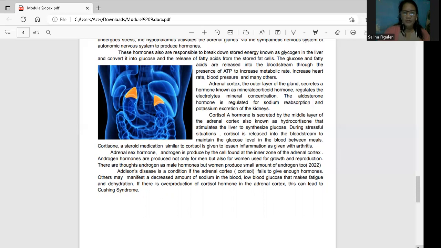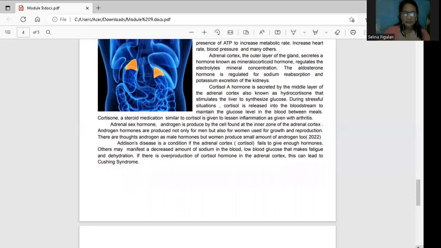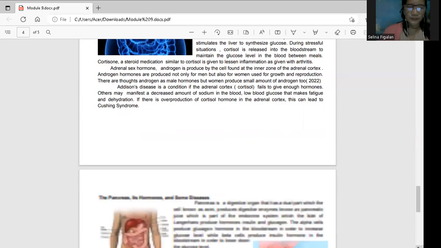If there is an overproduction of cortisol in your adrenal cortex, this may lead to Cushing syndrome. Okay, so yun yung under ng di bang sabi ko is that the cortisol is responsible for the metabolism and your Cushing syndrome. Okay, the adrenal cortex is responsible for this if there is an overproduction of cortisol.